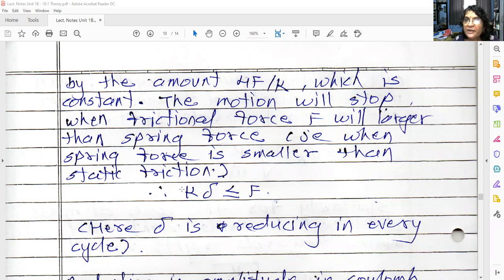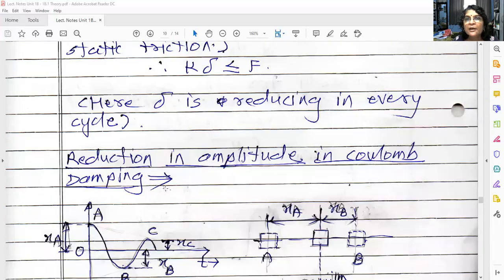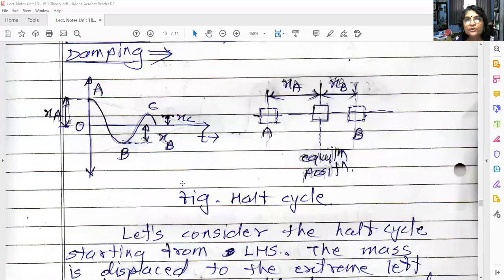So whenever the spring force is just equal to the frictional force or less than the frictional force, at that moment the block will stop vibrating. Understood? And that position may be any position. At the position where the spring force is just less than the frictional force, at that moment the block will stop. So this is the stopping of the block.